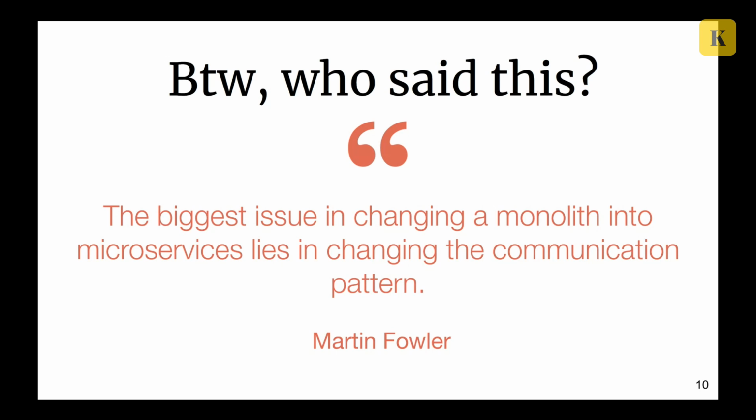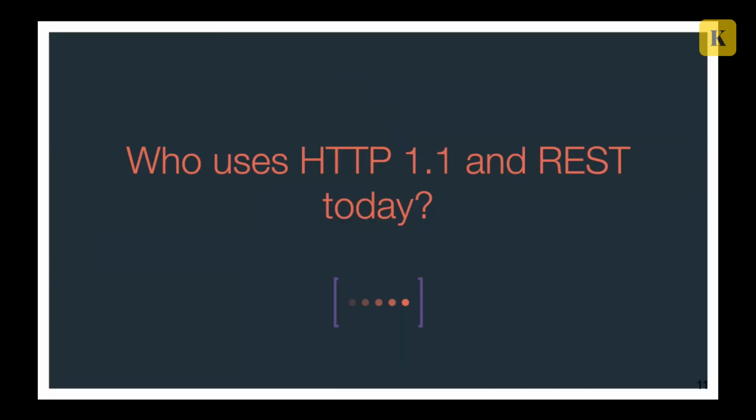So today we'll actually talk about the communication between microservices. What is the most common way to communicate between your microservices? I think that the most common way to do this is HTTP 1.1 and REST. And if we met somewhere in person and I was on a big stage, I'd probably ask you to raise your hand if you're doing REST and HTTP 1 today.